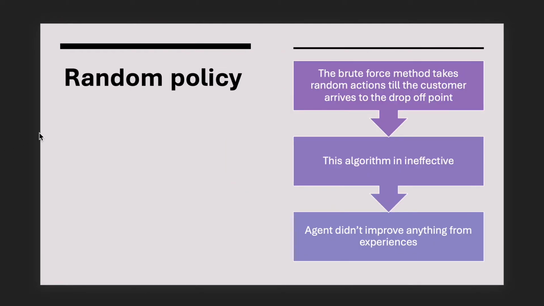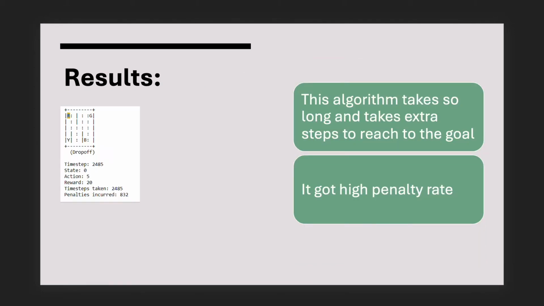We have used a random policy here. The brute force approach takes random actions until the customer arrives at the drop off point. This algorithm is not effective because it takes so long, and the agent does not improve anything from its experiences. So we concluded that the random policy is not effective because it takes so long and has extra steps to reach the destination. It has a high penalty rate as well.